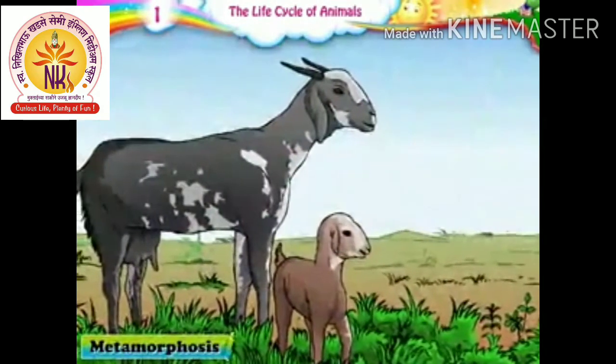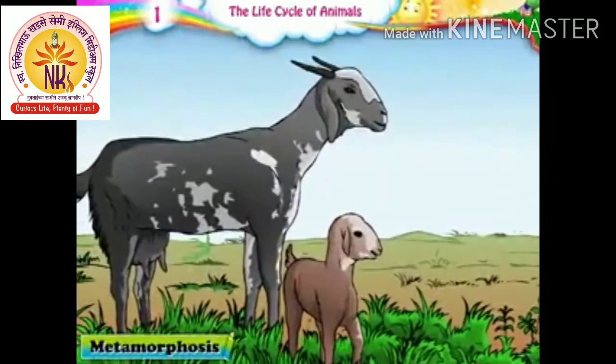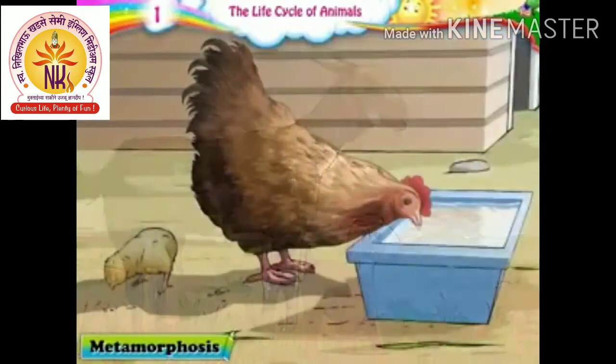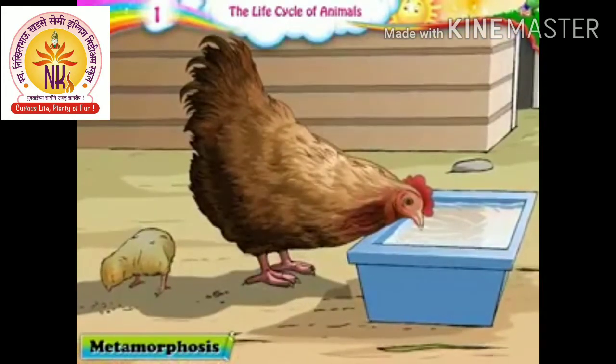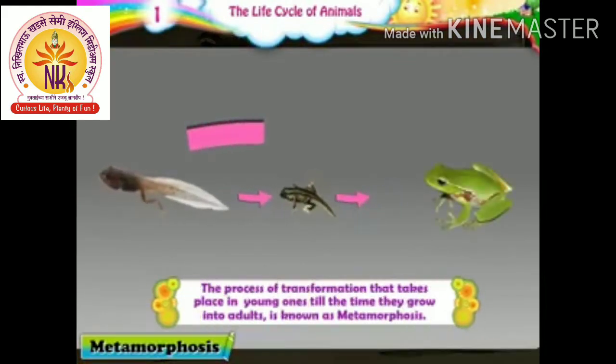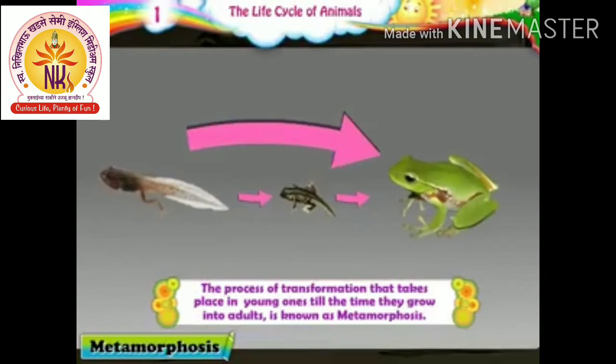Metamorphosis. We know that a goat and her kid are similar. In the same way, a hen and her chicks are also similar. But there is a lot of difference between a frog and its young ones. The process of transformation that takes place in young ones till the time they grow into adults is known as metamorphosis.